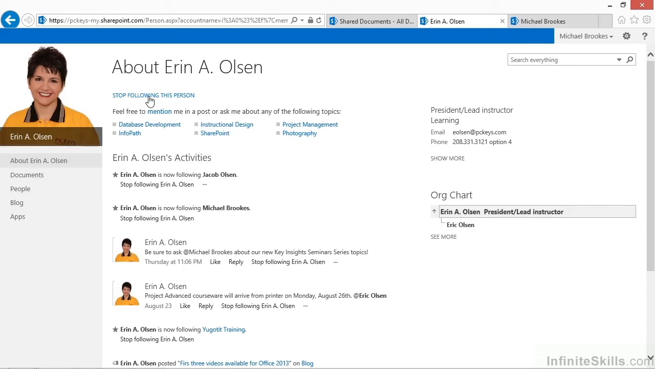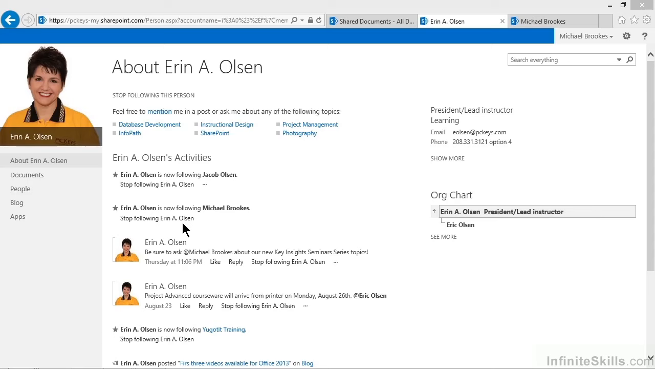Part of what we're looking for can be seen right here, though, in the Erin profile, because as part of her newsfeed, it actually tells us who she's following. Erin is following Jacob. You can stop following Erin. Erin is following Michael Brooks. Stop following Erin. So all of these things are now being built up as part of the social networking features that are built into SharePoint. It's all simply a matter of a click or a tap, and SharePoint does the rest of the work.